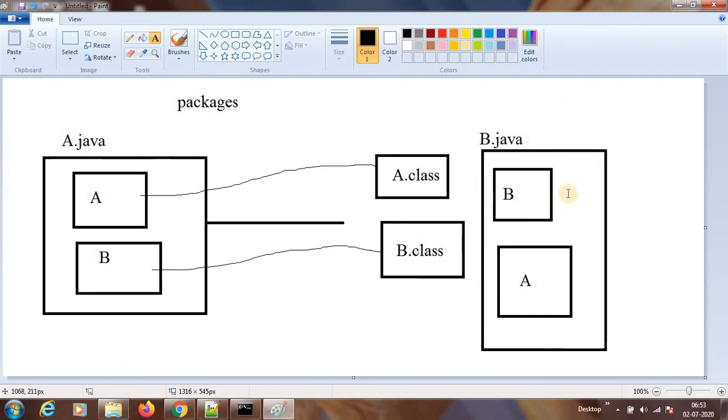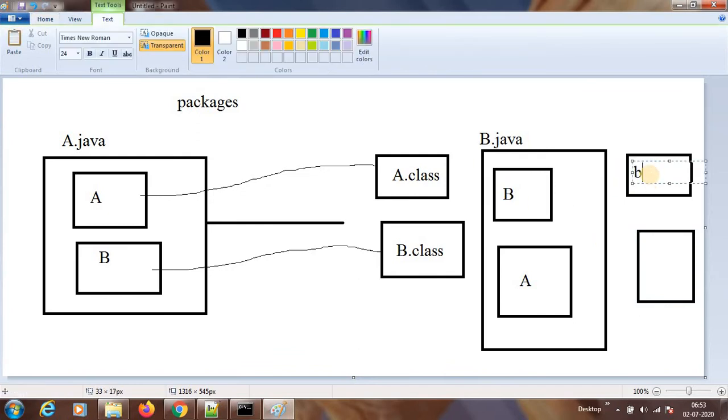It will again generate b.class and then a.class.